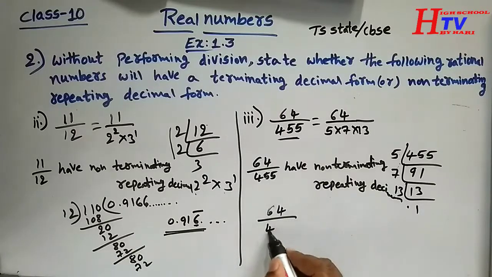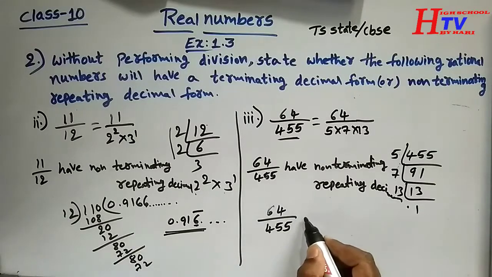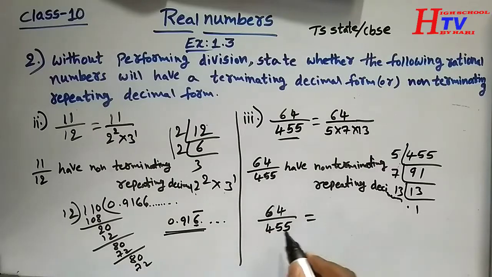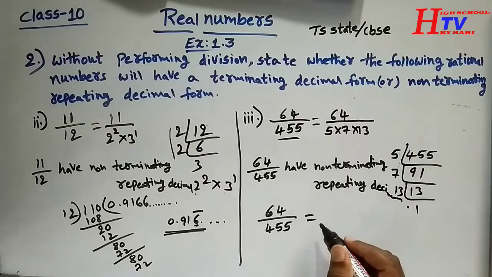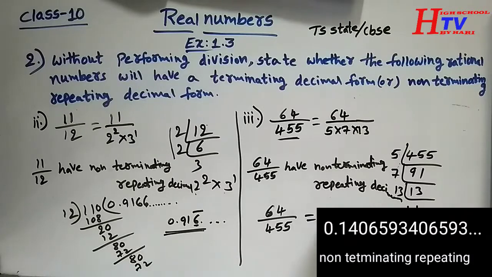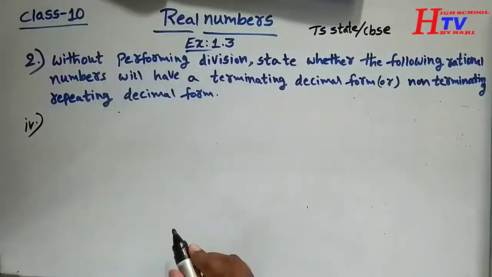64 by 455. By dividing this 64 by 455, we get 0.140659 repeating. Now the fourth question is 15 by 1600.